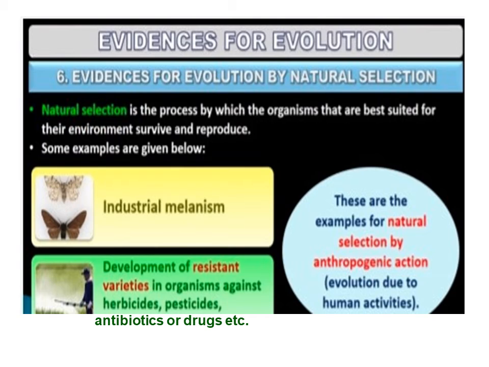Natural selection is the process by which the organisms that are best suited for their environment survive and reproduce. These are examples of natural selection by anthropogenic action, that is, evolution due to human activities. The resistant organisms or cells are appearing in a time scale of months or years. These also suggest that evolution is not a directed process in the sense of determinism. It is a stochastic process based on chance events in nature and chance mutation in the organisms.